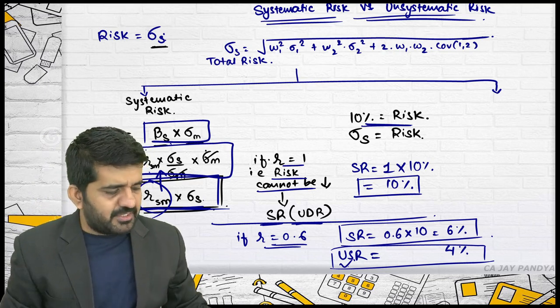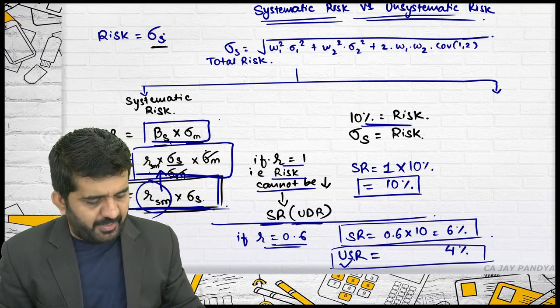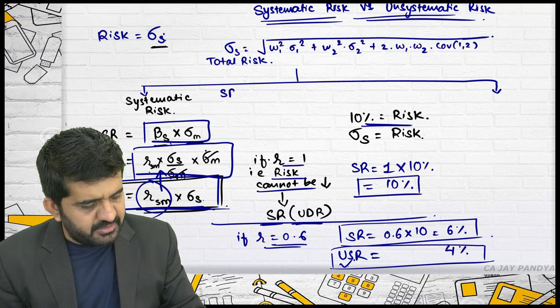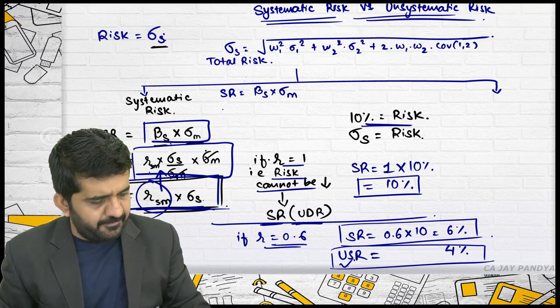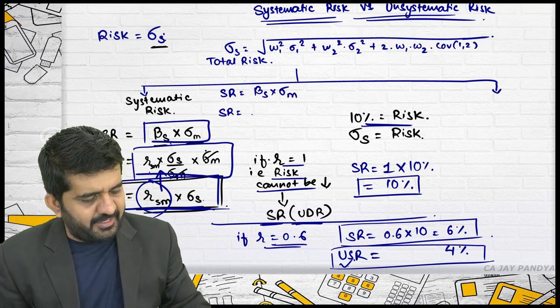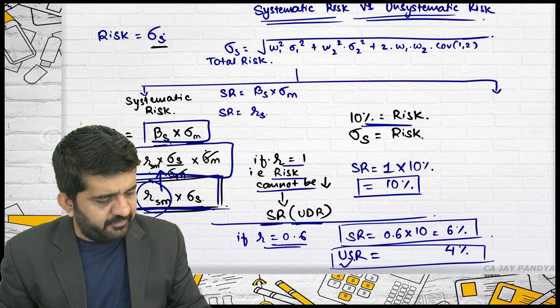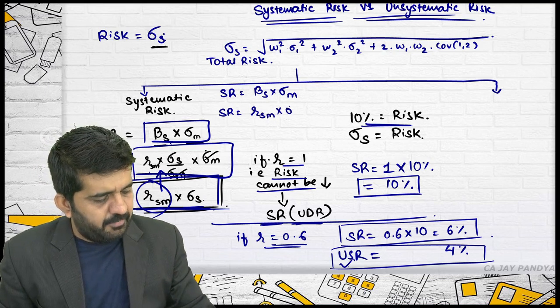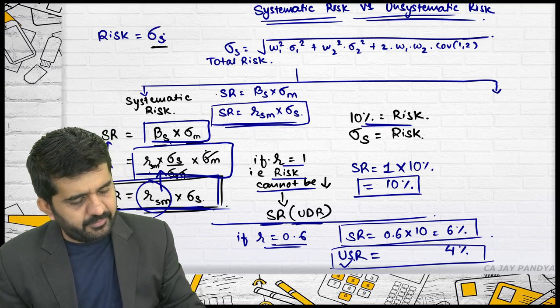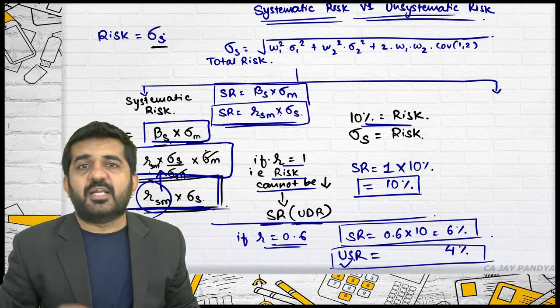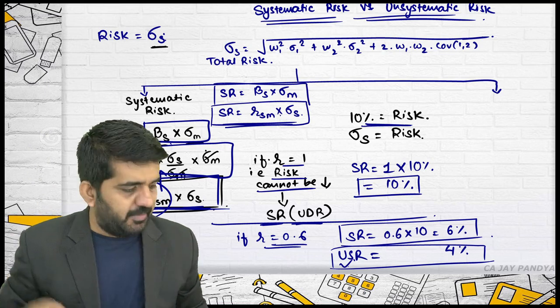So we can summarize systematic risk by two formulas. One is systematic risk equal to beta of security multiplied by standard deviation of M, or systematic risk is equal to R between security and market multiplied by standard deviation of security. Both are the same formula and will result in the same answer.